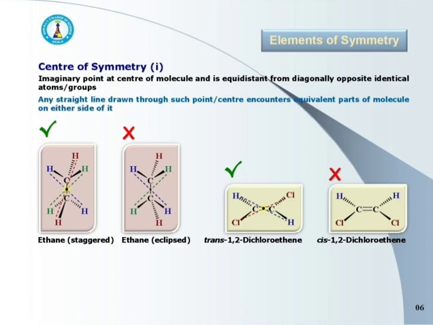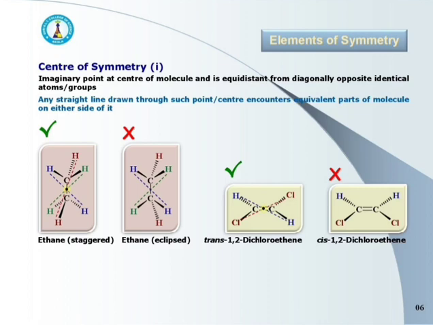Center of symmetry is an imaginary point which lies at the center of the molecule and is equidistant from the diagonally opposite identical atoms or groups. Or in other words, we can say it is an imaginary point which lies at the center